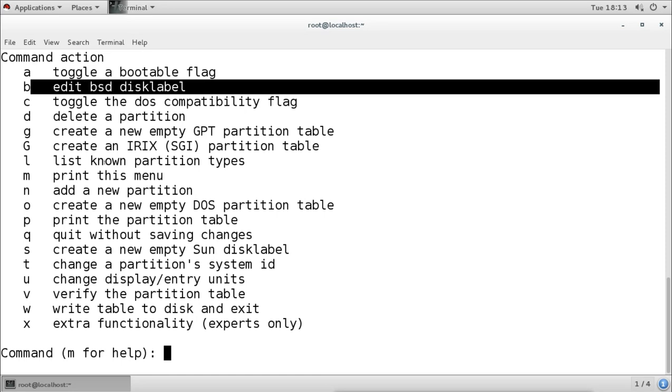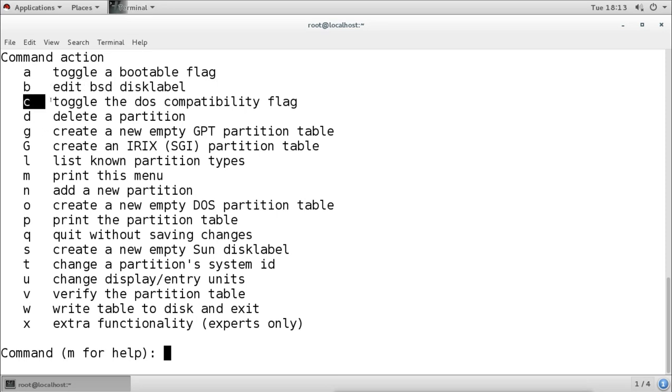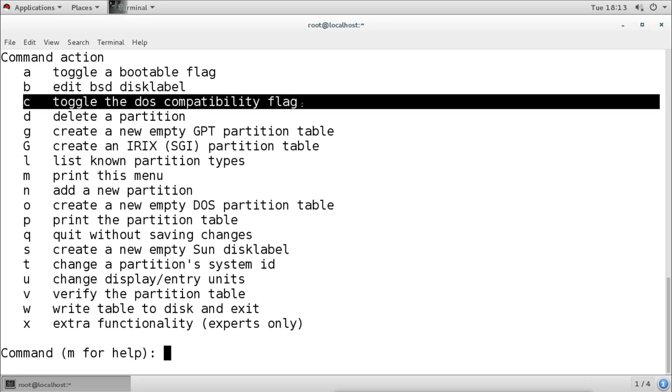Then C is to toggle the DOS compatibility flag. DOS compatibility flag, that means our hard disk will support the DOS or not support the DOS. Right now it does not support the DOS, and this option is actually deprecated. We can still see the option, we can still toggle it, but it is not supported, it is removed, it is deprecated.